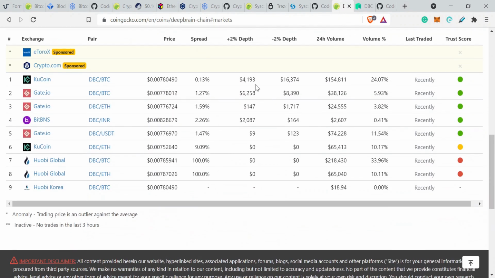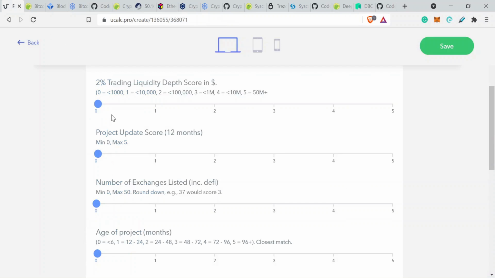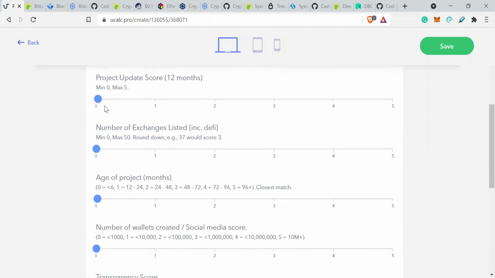Okay, so we've got 4,000 and 16,000. Go with the lower one here, as if you're trading it in the opposite direction, and you want to sell or buy. Go for the lowest scoring one. Obviously the top one is KuCoin. So 4,000, very, very low on the liquidity score. 1, less than 10,000. Then we've got a project update score.